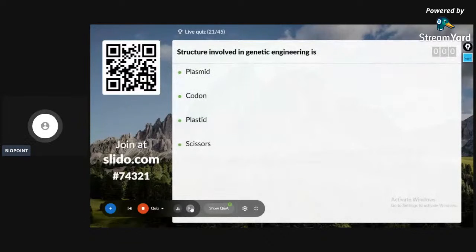Simple question. Structure involved in genetic engineering is plasmid, codon, plastid, or scissors.